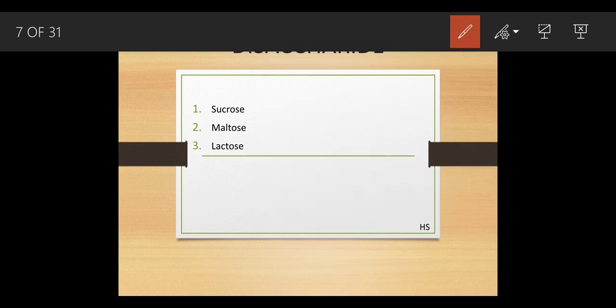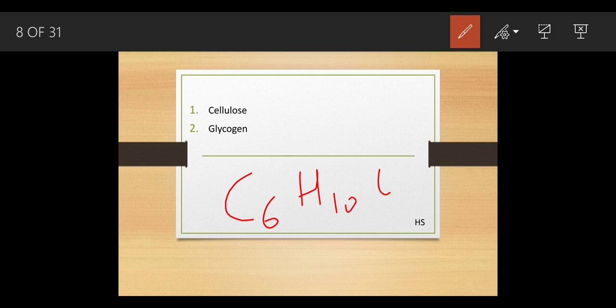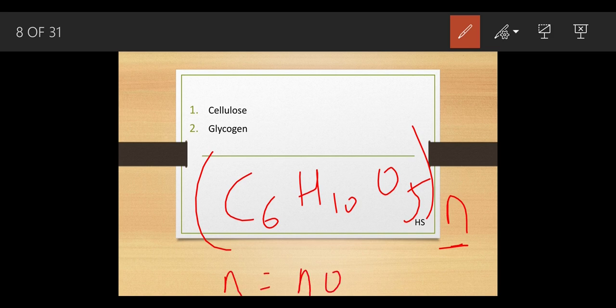Now we have to study starch also. You have already studied starch, okay, you have heard this word. What does that mean? First, starch is also a form of carbohydrate, which is insoluble in nature, and the formula of starch is C6H10O5 in brackets, N. Why N? Because this is a polysaccharide. Here N means number. Any number you can put, but it should be more than 2. Okay, it should be more than 2.